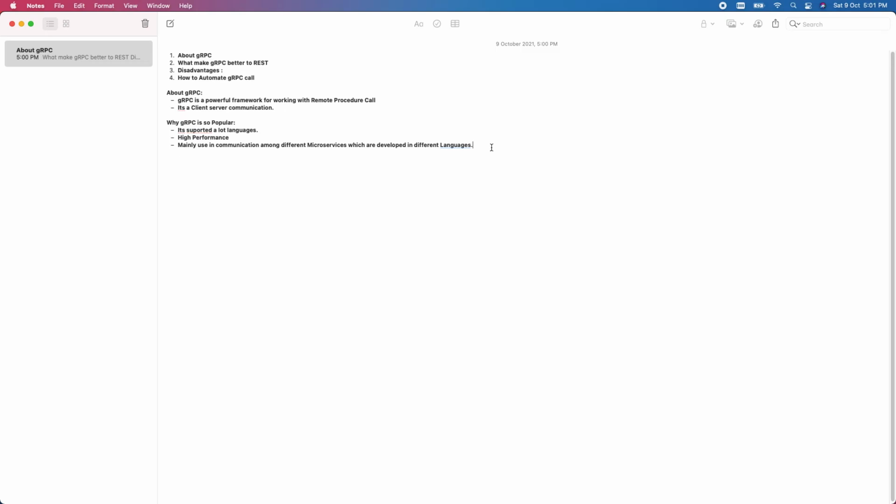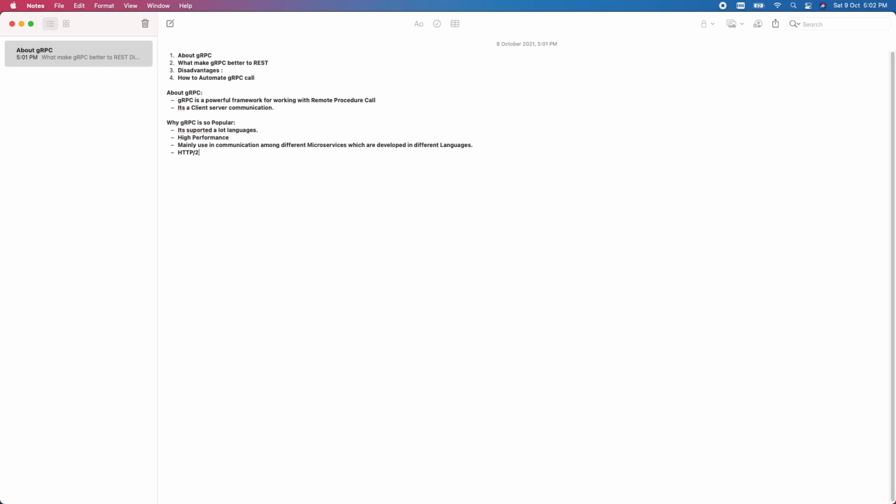Now one more important thing I wanted to discuss is the HTTP2 protocol. Generally we use HTTP1, which supports REST, the client to server communication, and which is supported by your browser as well. But in 2015 Google explored this HTTP protocol and brought HTTP2, which has some awesome features.